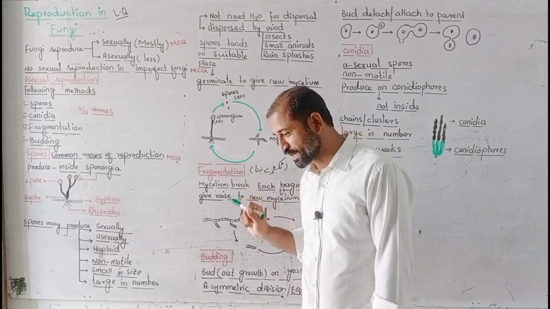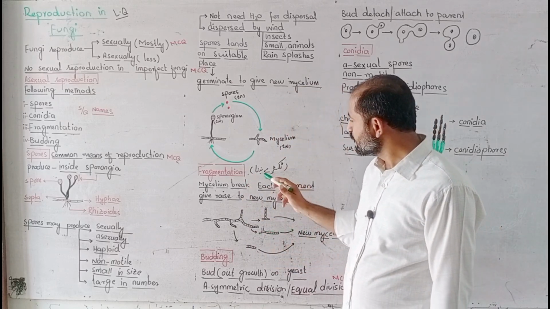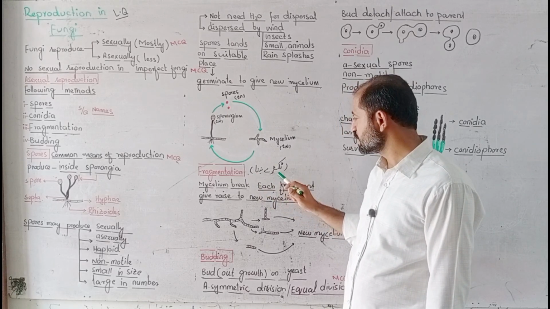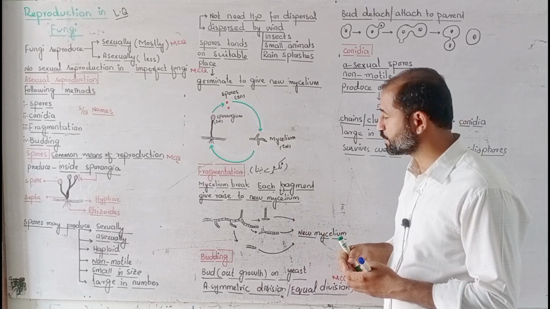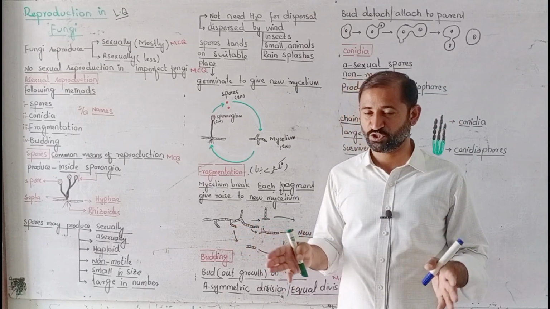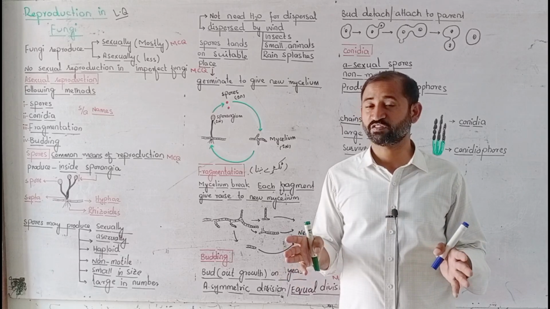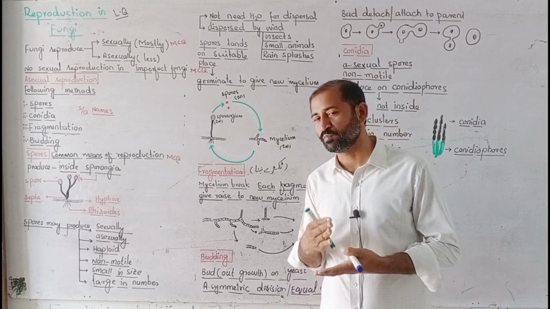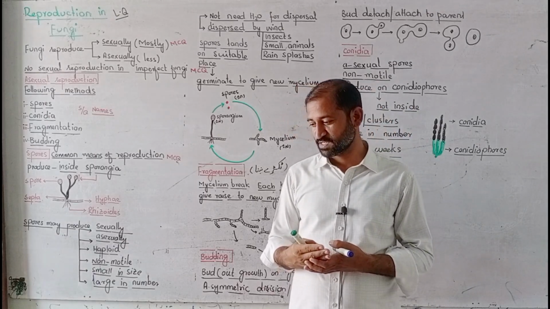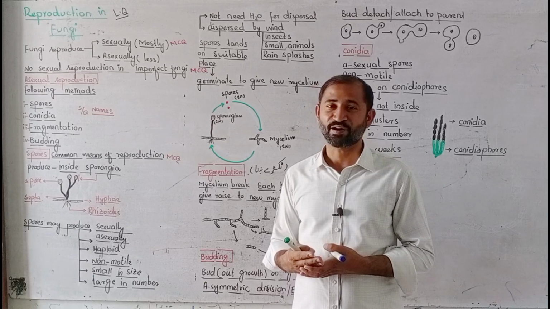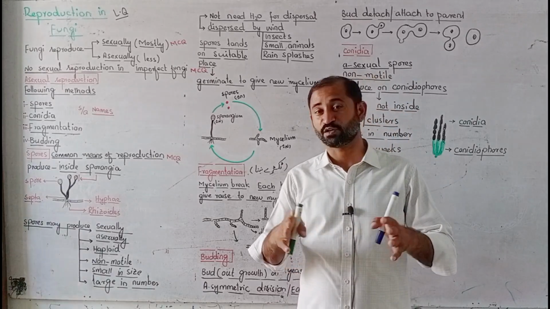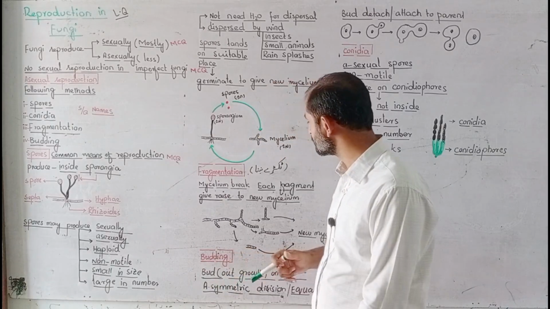And next one is fragmentation. Fragmentation means part formation. They break into different parts, and these parts can form the mycelium. Whenever the mycelium is mature, it will be broken down into different pieces or different parts, and these parts will germinate, or grow, to form a new mycelium.